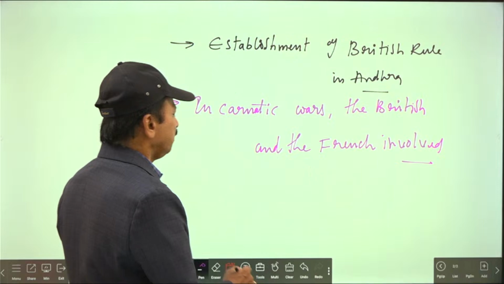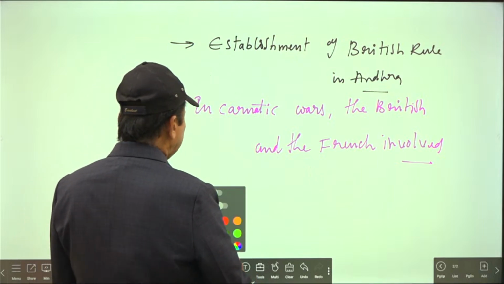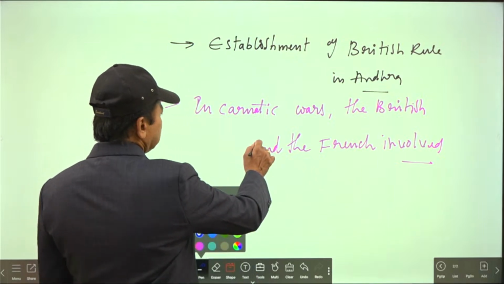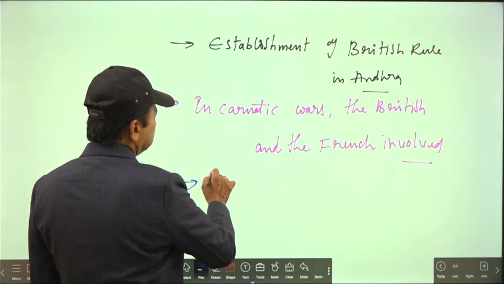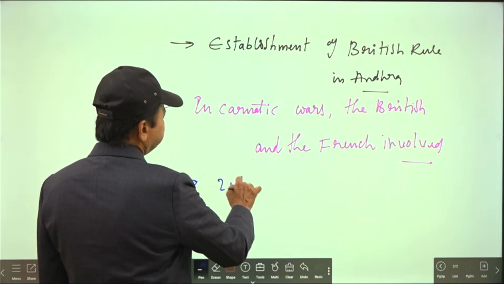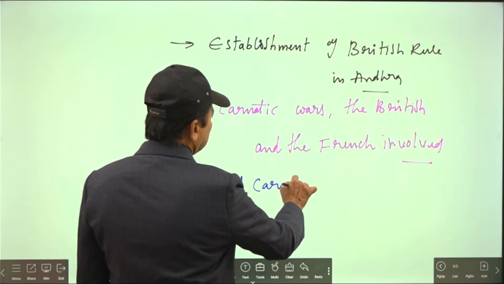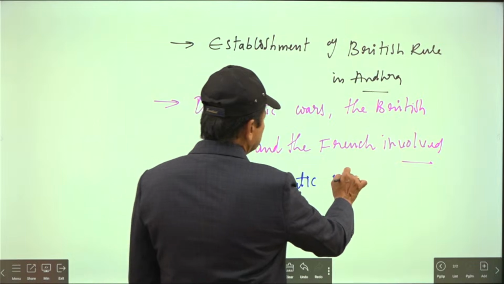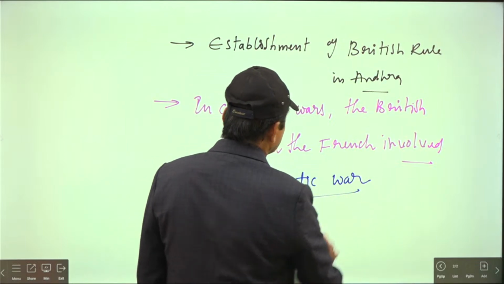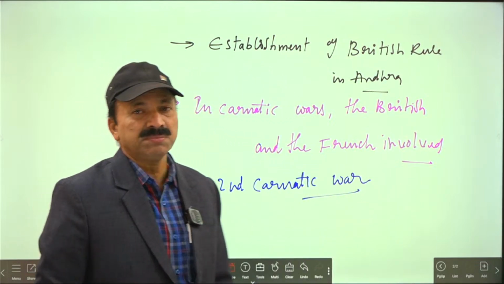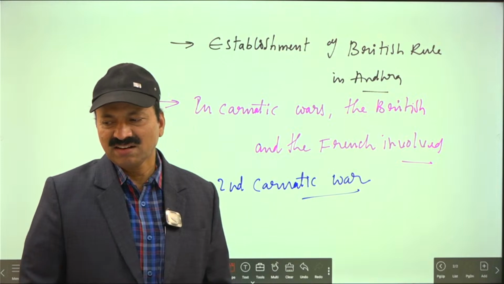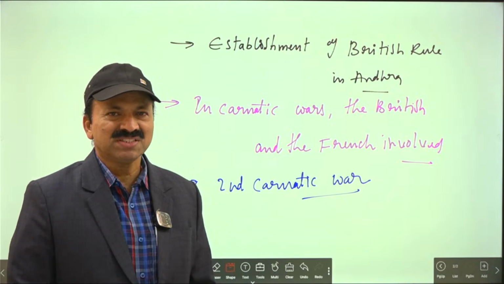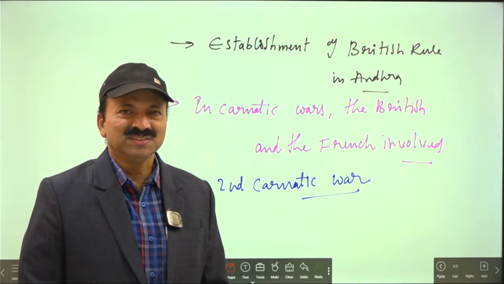In the second Carnatic war, the British and the French wanted to dominate. Why was this second Carnatic war started? What was the purpose of its commencement?